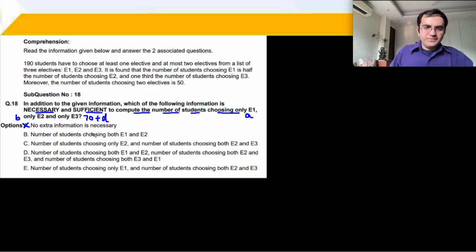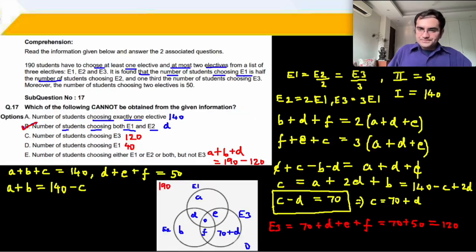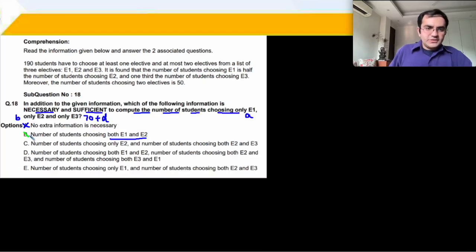We need some information. Number of students choosing both E1 and E2. Both E1 and E2 is D. अगर आपको D मिल जाएगा तो आपको C मिल जाएगा. ठीक है, मान लिया. अगर आपको D मिल जाएगा, that's it. E and F तो मिल नहीं रहा. So we cannot calculate these values individually. Okay. So we try another option.